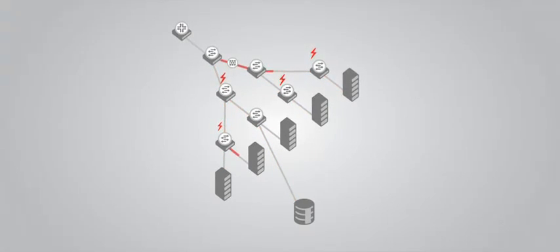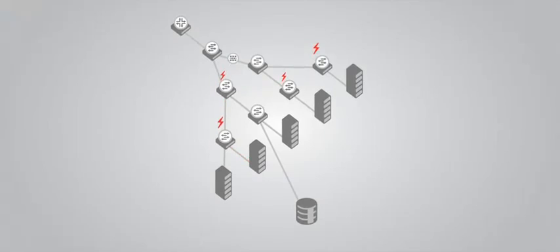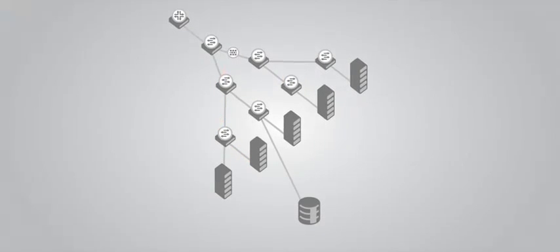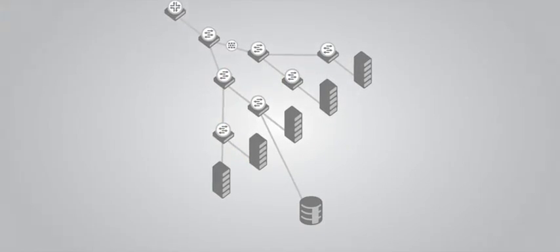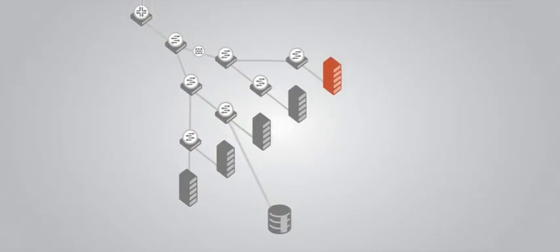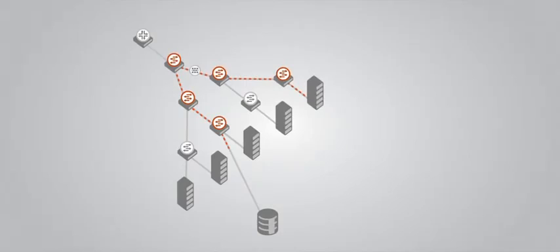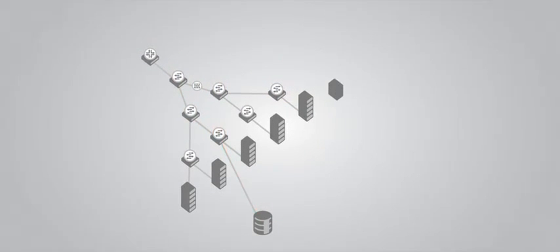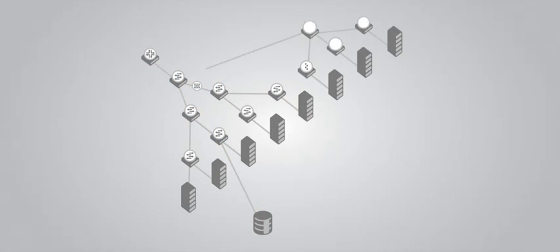In a legacy network architecture, applications behave differently depending on where data is located and where it needs to flow. If it sits in one place in the data center, it's fast. If it sits in another, it's slow. Secondly, the network is too complex. The current solution of adding more devices in order to scale just ends up making it exponentially more complex. What you need to do is simplify it.